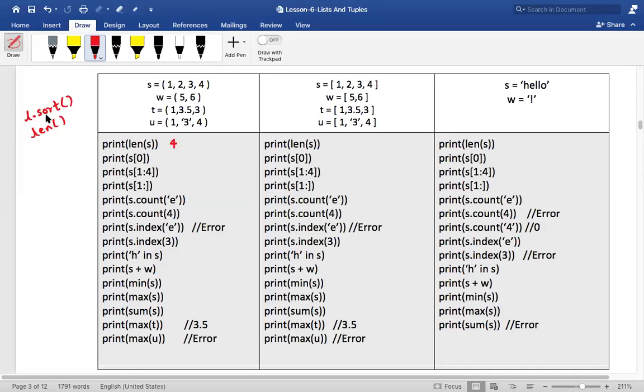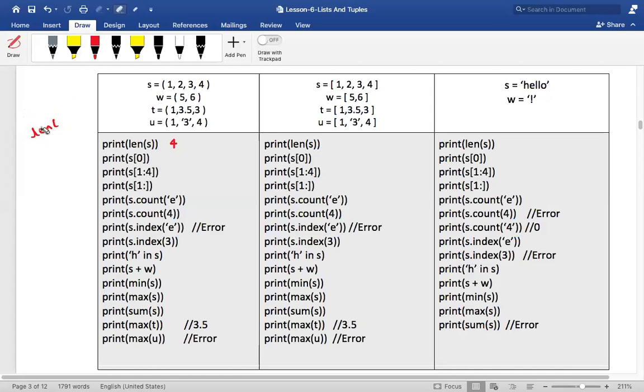Can you please write it down somewhere? When a function gets associated with an object, it becomes a method. This is not associated with any object, that is why it is just called a function. Please write it down quickly, my dear friends. A function that gets associated with an object becomes a method, and any function that is not associated with an object remains a function, just like that. Is that okay?